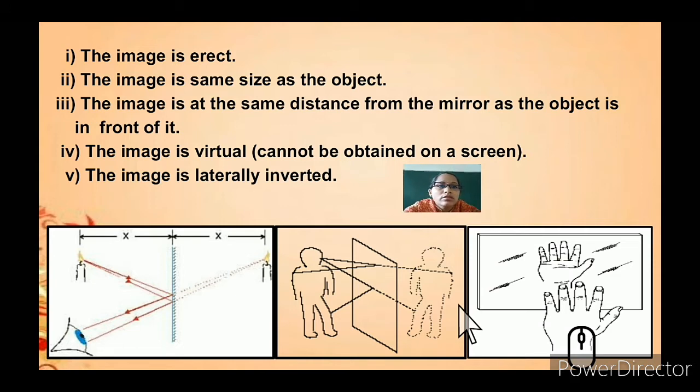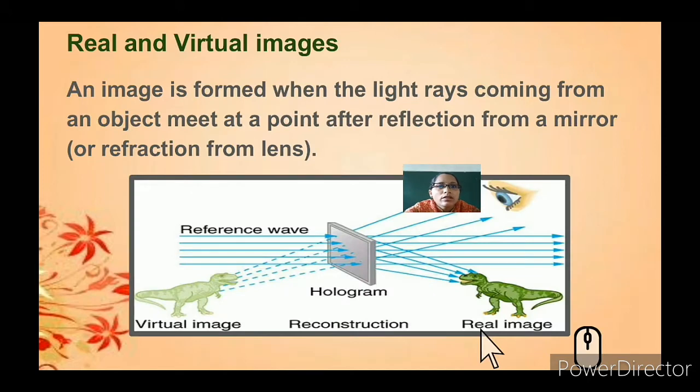The image is virtual. Virtual means it shows as we are by reflecting, but it cannot be obtained on a screen. So we cannot observe that particular image formed on the mirror on a screen. The image is laterally inverted. So you can see the image is laterally inverted. Next, coming to real and virtual images.